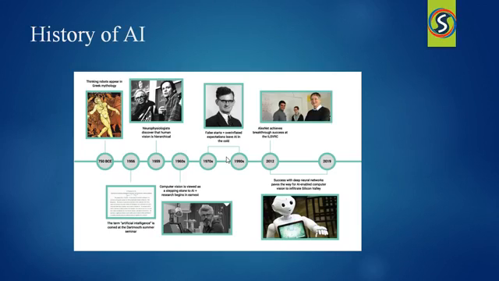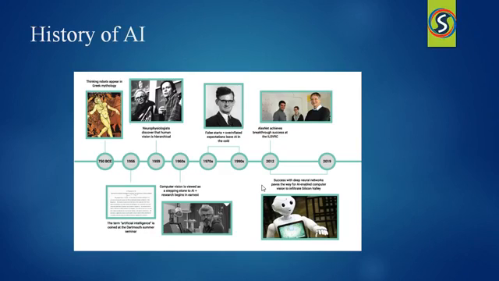Mr. Alan Turing, one of the famous computer scientists, proposed the Turing test in 1950. The Turing test is used to determine whether a machine can think intelligently like humans. The basic configuration of the Turing test is there will be a human interrogator on one side of the wall, and on another side there is a human and a machine.